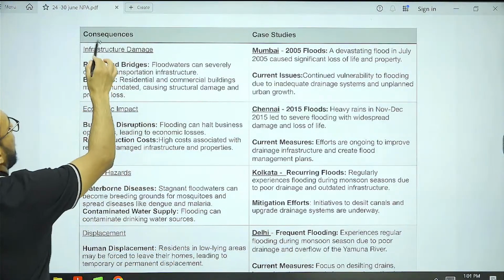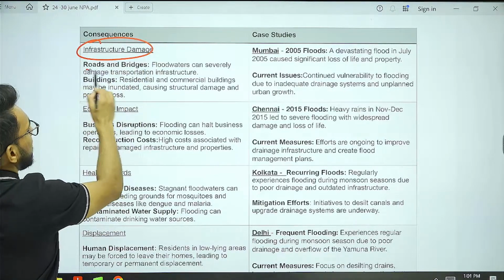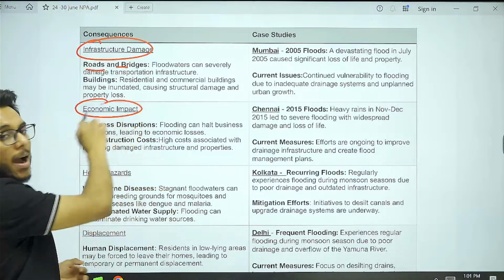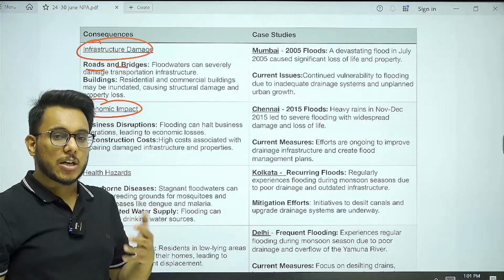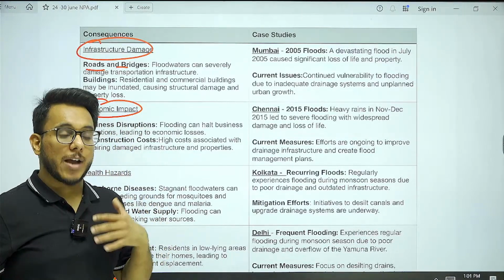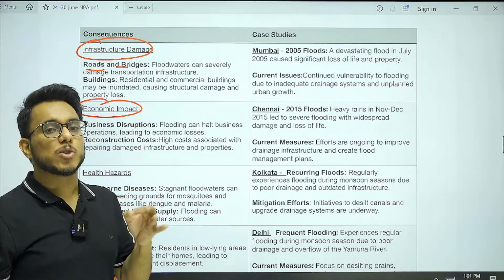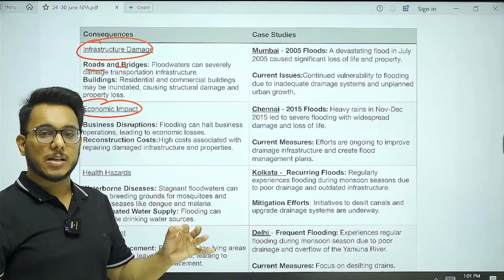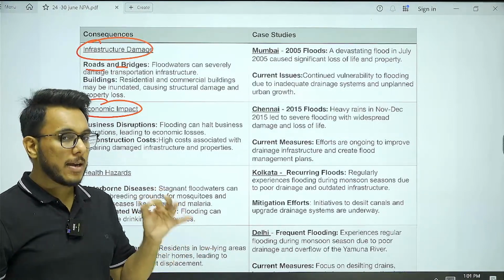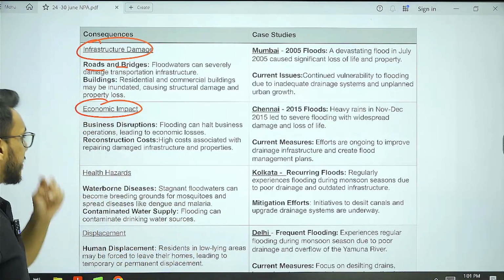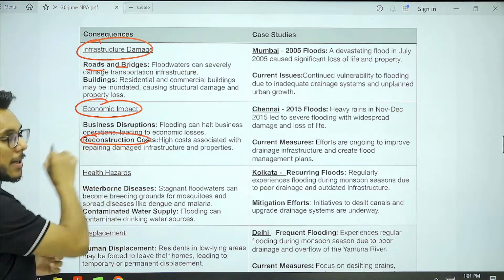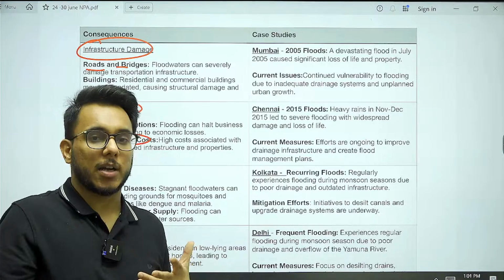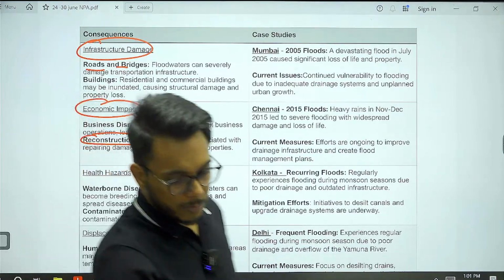Number one, infrastructural damage. It damages roads, bridges, buildings, residential buildings. Then economic impact. As offices are shut down, as transportation is shut down, as tourist places are shut down, it leads to a lot of revenue loss. Industries are shut down, production is not happening, government's revenue will go down. Tourism is not coming, again government's revenue will go down. Reconstruction costs are there. Once infrastructure has been damaged, it needs to be reconstructed, which further leads to a lot of cost.